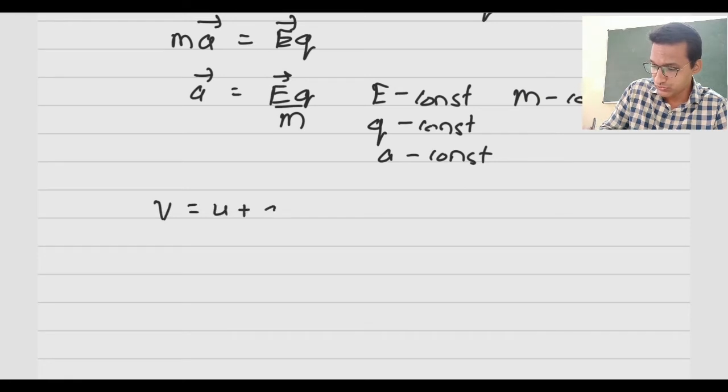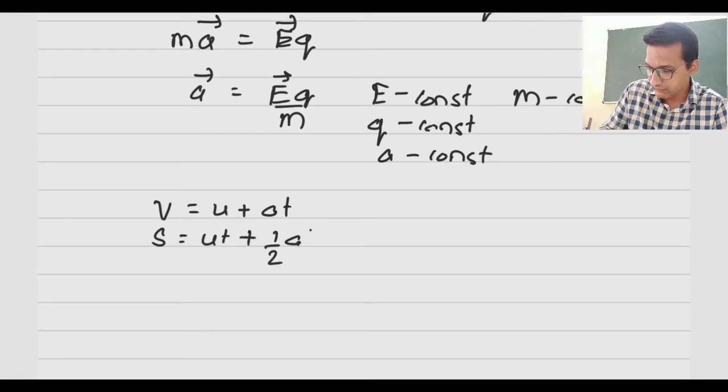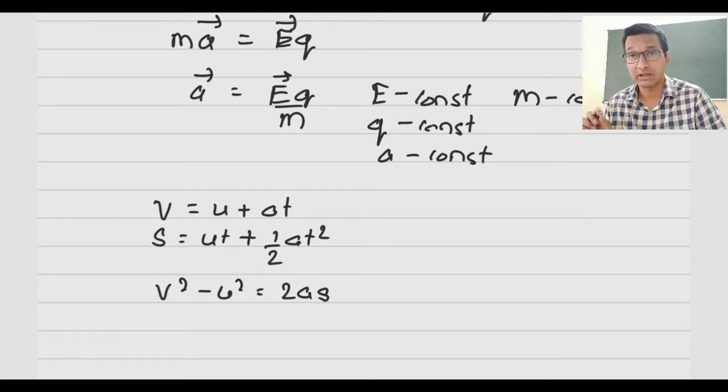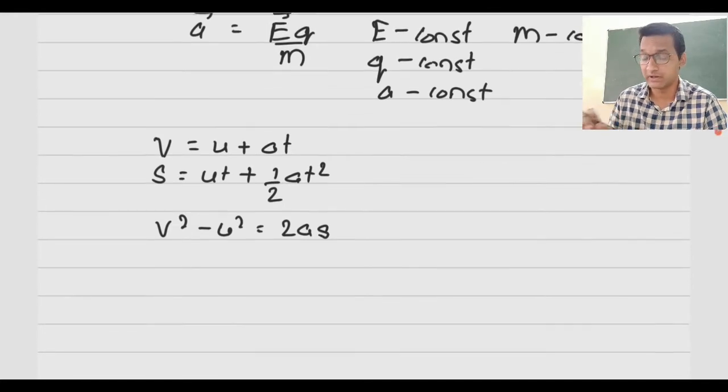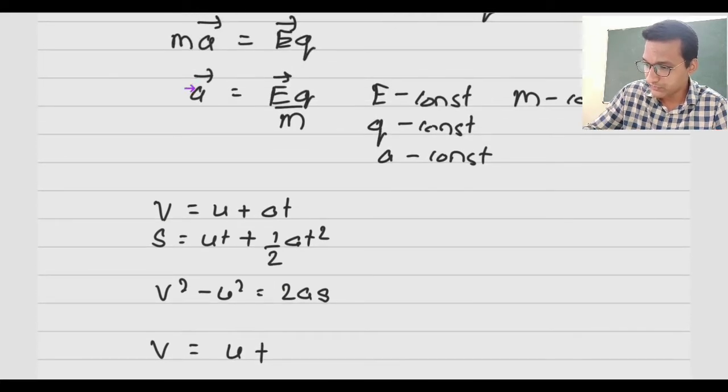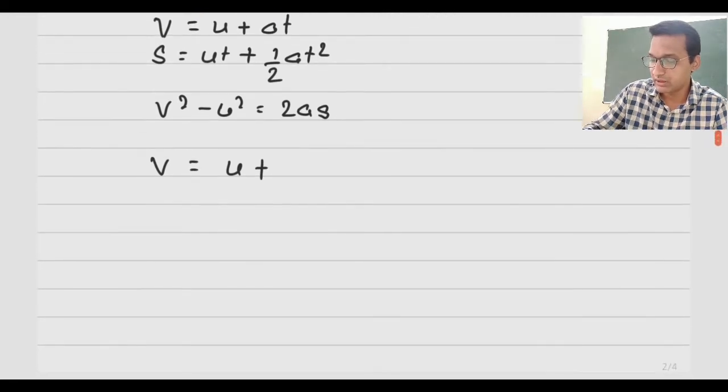V is equal to U plus AT, second is S is equal to UT plus 1/2 AT square, and third is V square minus U square is equal to 2AS. What change we will have to do is we will have to substitute A, as we did for gravitational field. Here in place of A, we know A is EQ divided by M, so we will replace that quantity.